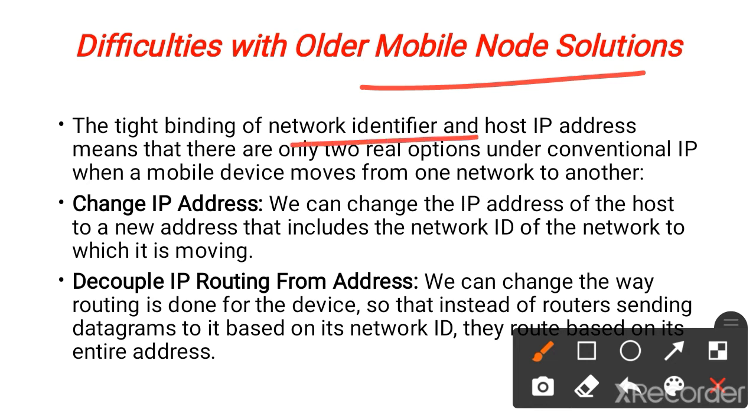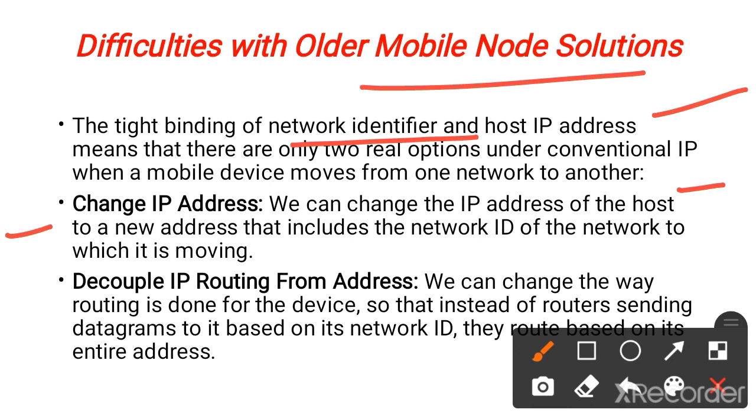Means there are only two real options under the conventional IP when a mobile device moves from one network to another network. As the IP address consists of home network address and host address, it is tightly bound with the mobile. So when we are in another network, it is not possible to change this one. Change, so the first difficulty is change of IP address.